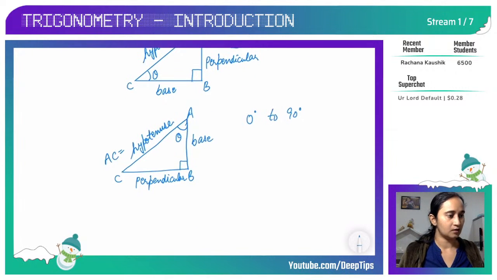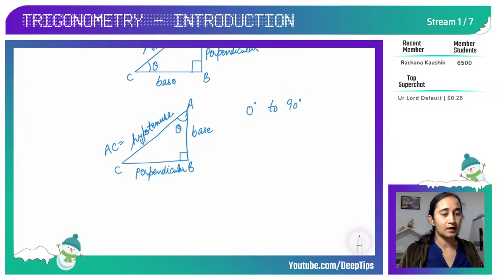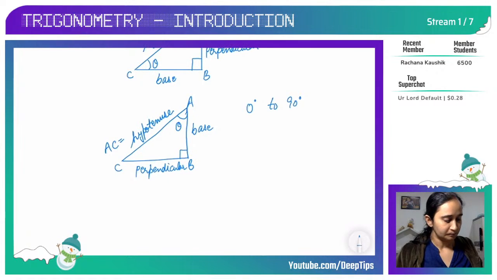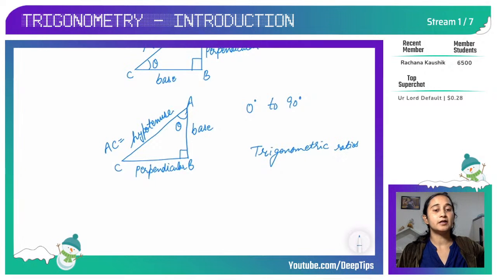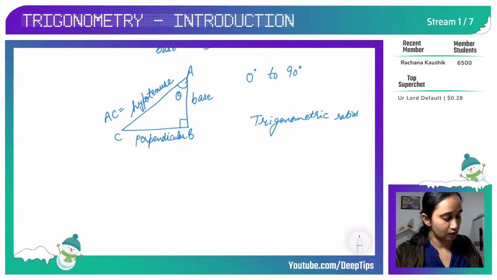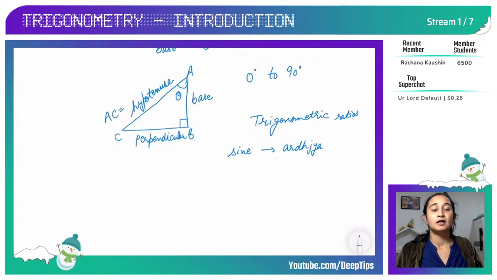Okay. Now the next thing is trigonometric ratios. Trigonometric ratios are very important. Okay. So trigonometric ratios were first given by Aryabhatta. I'll tell you a brief about it. You must be wondering why I'll tell you about Aryabhatta. So when Aryabhatta first gave us the trigonometric ratio sine, he called it Ardhjaya. You know what is the meaning of Ardhjaya? Ardhjaya in Sanskrit means half chord.